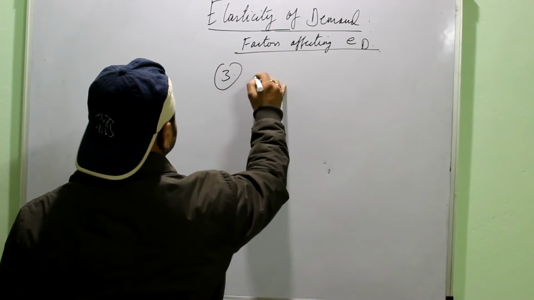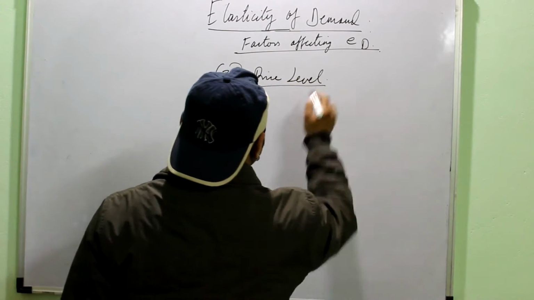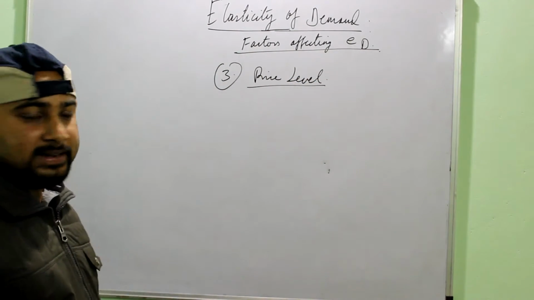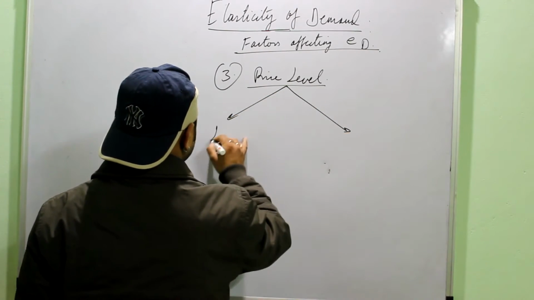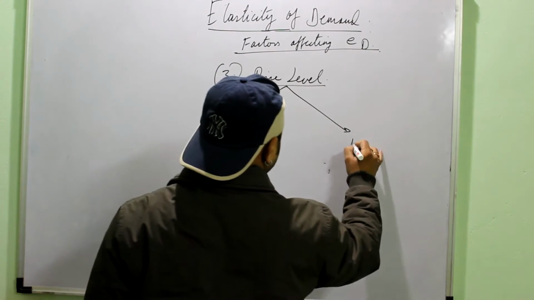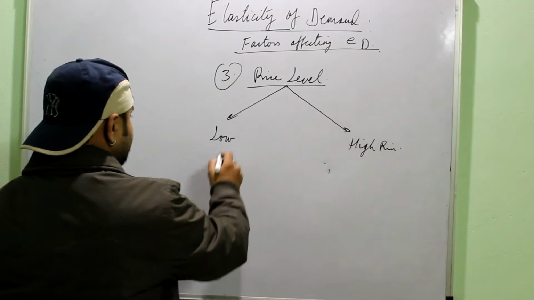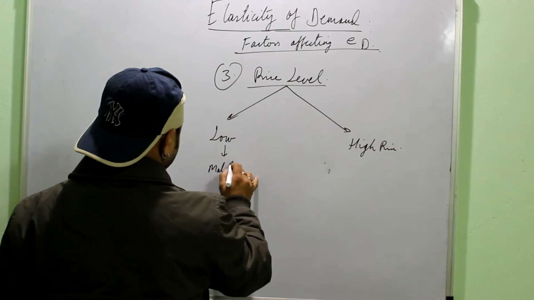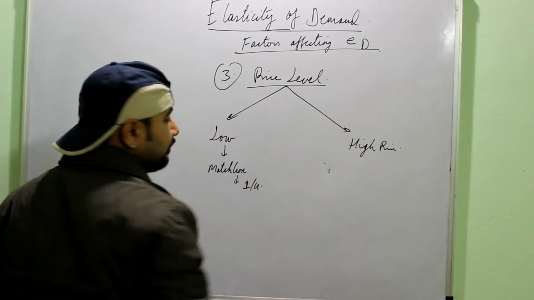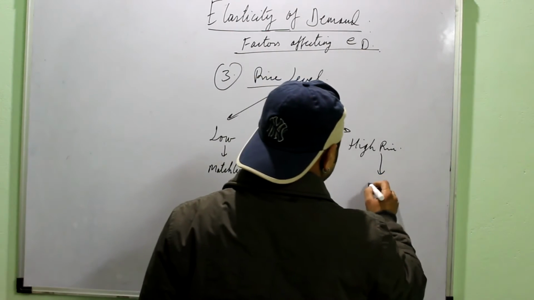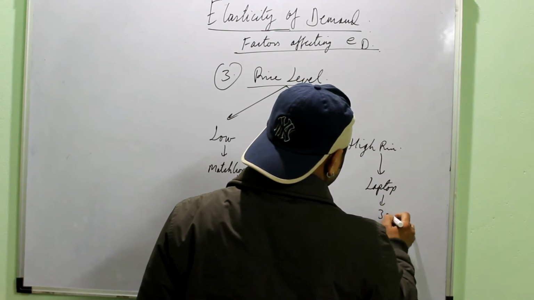Then the third factor is the price level. That means to which price level does the commodity belong? You can again categorize it into two segments: low price level and high price level. Talk about a matchbox, say 1 rupee per unit, right? And say talk about a laptop, say 30,000 per unit.